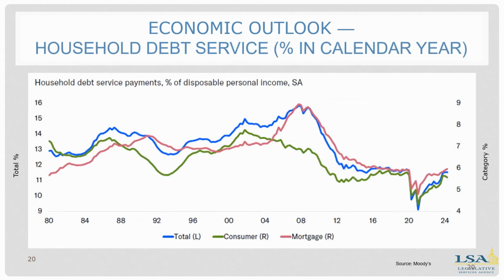Slide 20 looks at household debt service as a percent of disposable personal income. Nationally, debt service percentages have recently reached pre-pandemic levels and are still far below pre-financial crisis levels. That leaves room for consumers to still carry the economy as they have done the last few years. However, price increases in recent years in childcare, insurance, and other necessities have placed stress on parents and consumers.